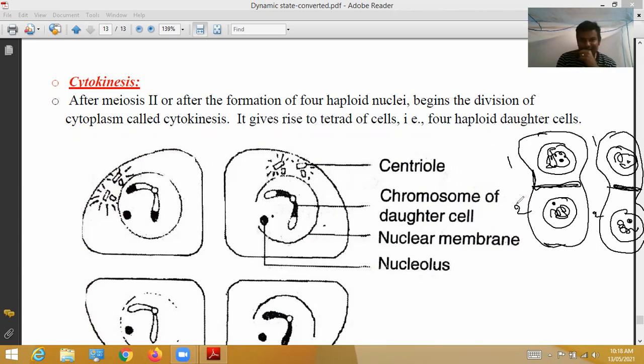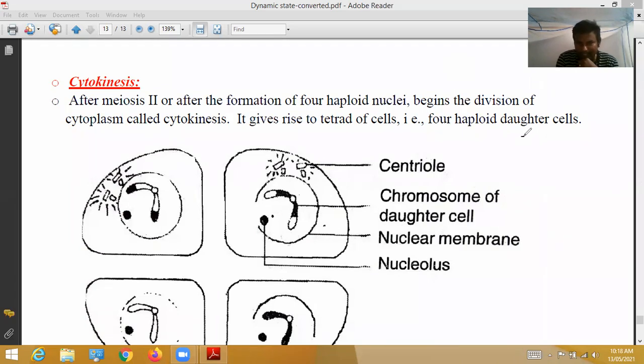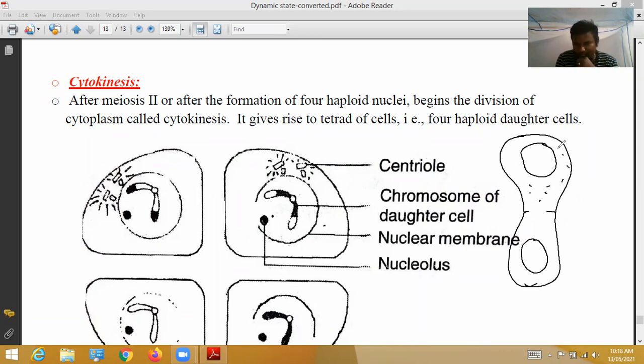After telophase, the 4 cells do not form completely yet. First, the cell membrane slowly constricts and forms. Here the nuclear membrane is formed. This is cytoplasm, this is cytoplasm, and here also the same way.